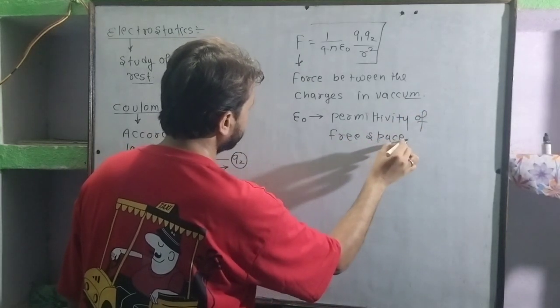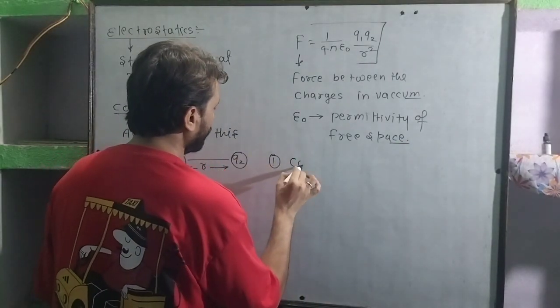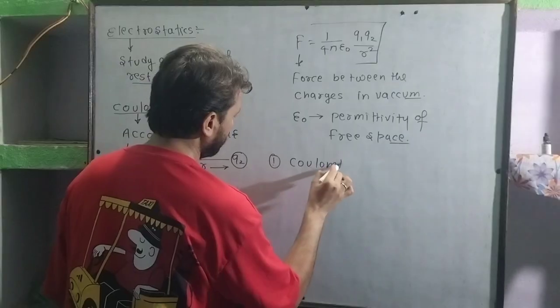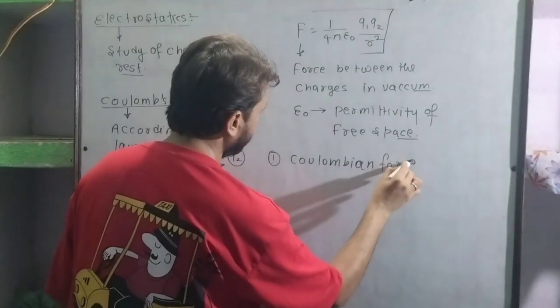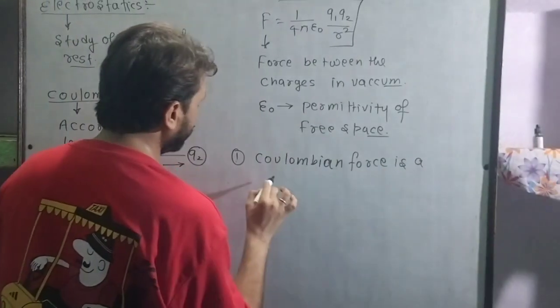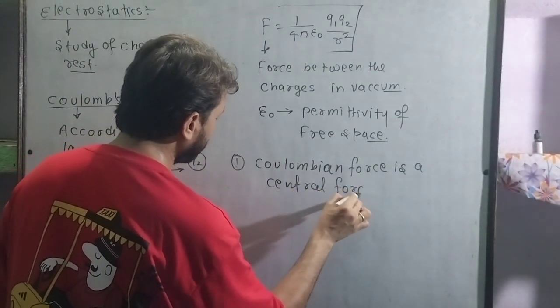I want to discuss some points. That is Coulombian force. Coulombian force is a central force. What's the meaning of central force?